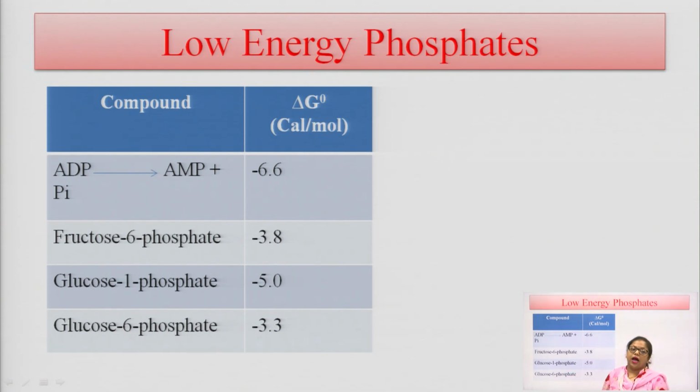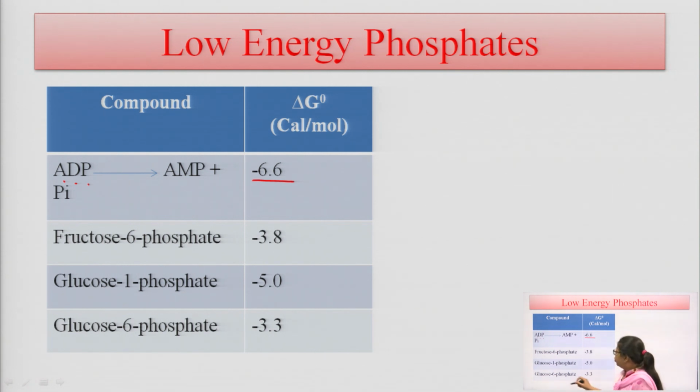After these high energy phosphates, there are also some low energy phosphates, which on hydrolysis give compounds with low energy. When adenosine diphosphate is converted into adenosine monophosphate with release of one pyrophosphate bond, the energy is minus 6.6 kilocalories per mole, which is a low energy phosphate.